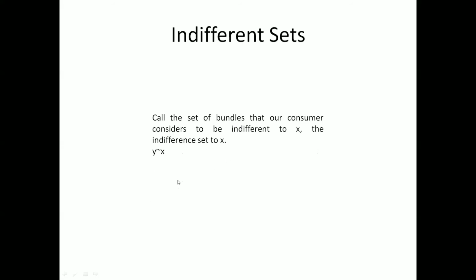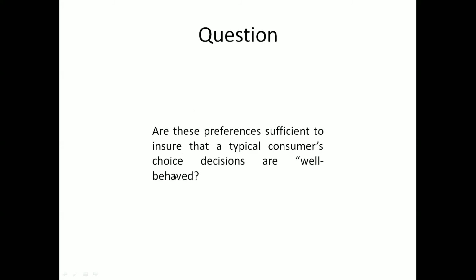So the consumer is indifferent between Y and X over here. Now what question arises? Are these preferences sufficient to ensure that a typical consumer's choice decisions are well behaved? Now, what do we actually mean by well behaved here? Two things are very important.